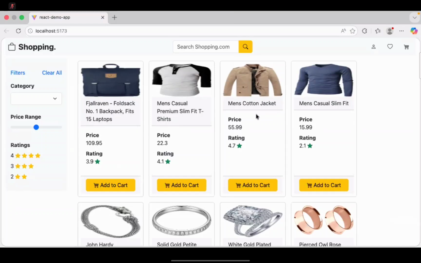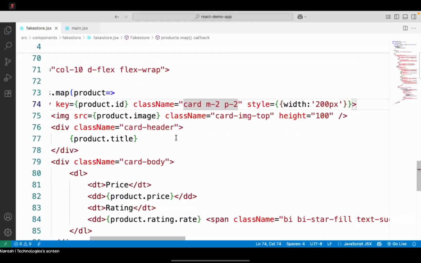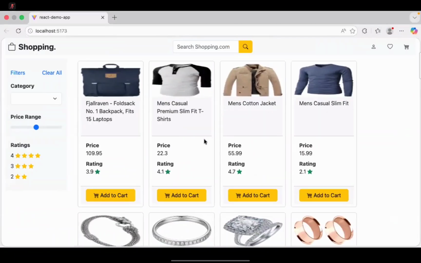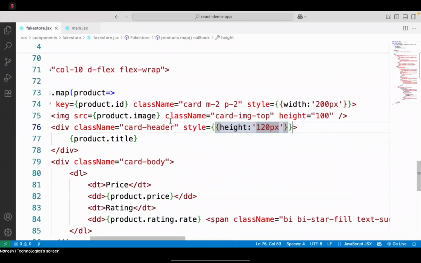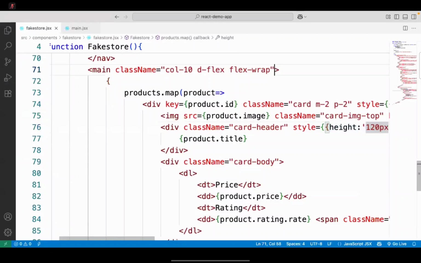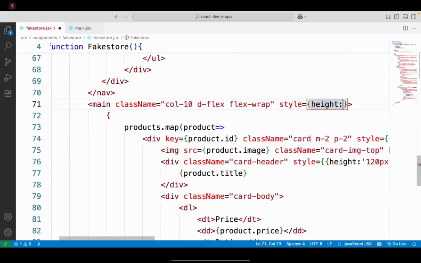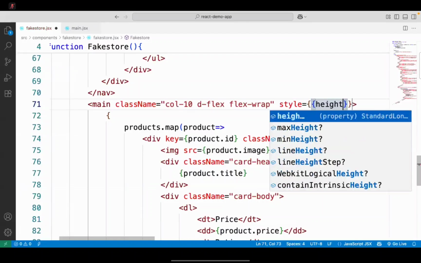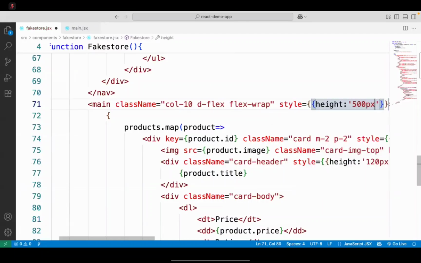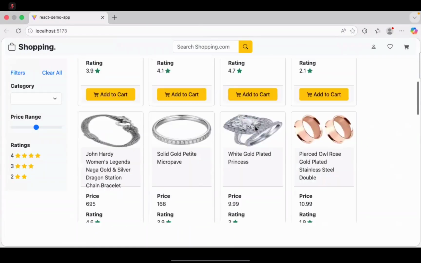Am I right? One more is the height of this card header also should be uniform. For the card header, we have to write style, and it needs a height of 120 pixels. So a uniform height will be there. And one more is this main area. This main area also will have a style, height as an object. Here we have height as 500 pixel, and anything outside 500 pixel will overflow auto. Then it will make this in this way so that we can only scroll and watch.